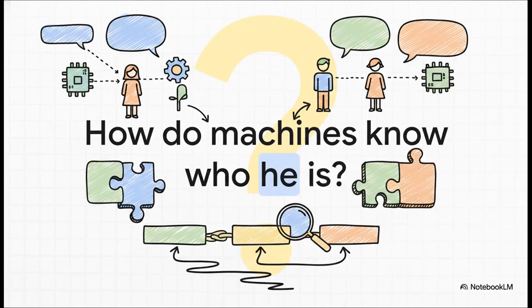How do machines know who he is? Okay. Let's dive into this core puzzle. When you or I read a paragraph, we effortlessly track who or what is being talked about from one sentence to the next. It's second nature. But how does a machine know who he or she or it is? Resolving these ambiguous pronouns across sentences is honestly a massive hurdle for an NLP system. It's not just about reading one sentence in a vacuum, it's about understanding how those sentences structurally bind together. And the answer to this puzzle lies entirely in understanding a concept called cohesion.